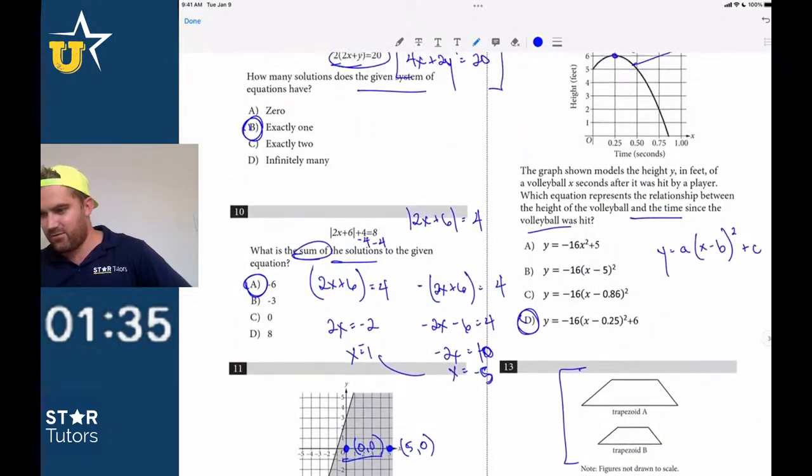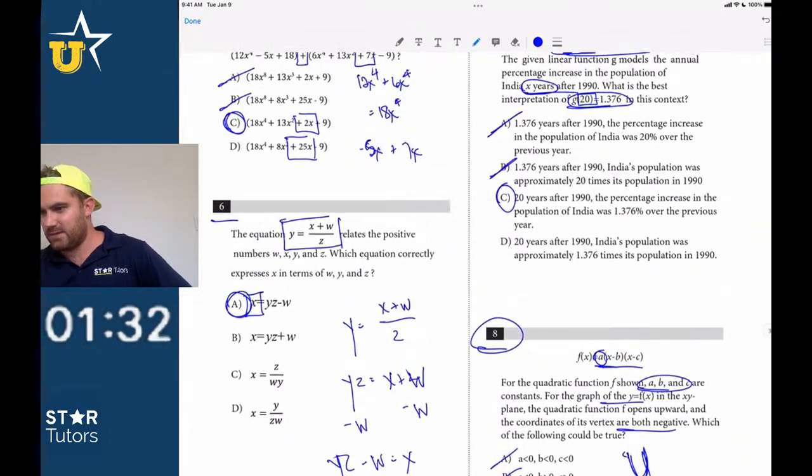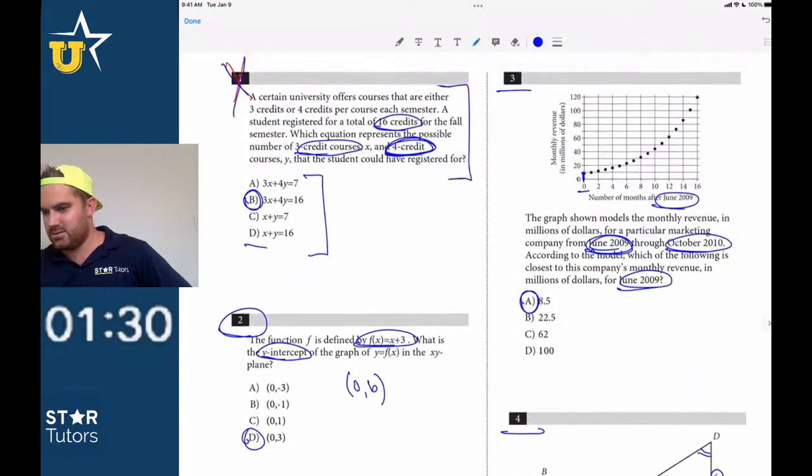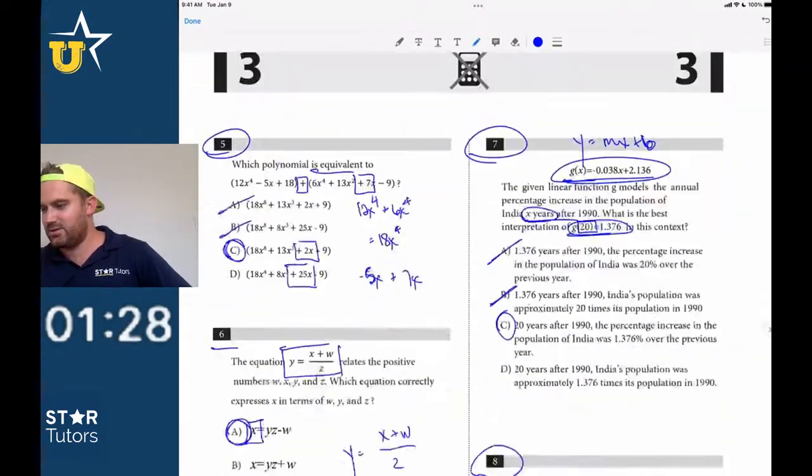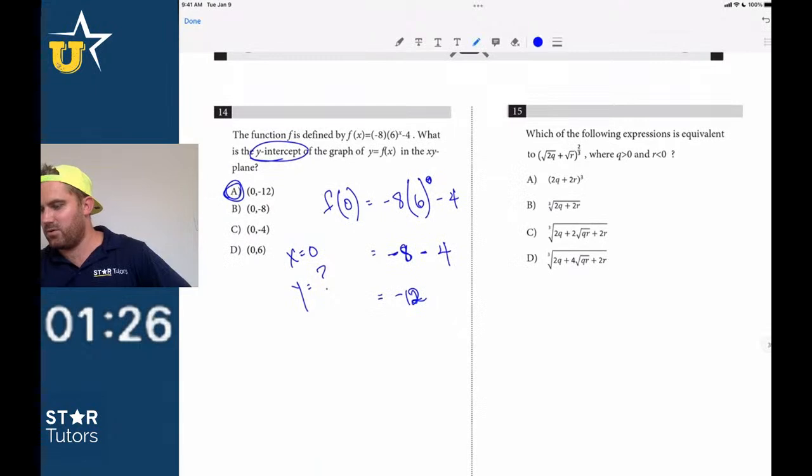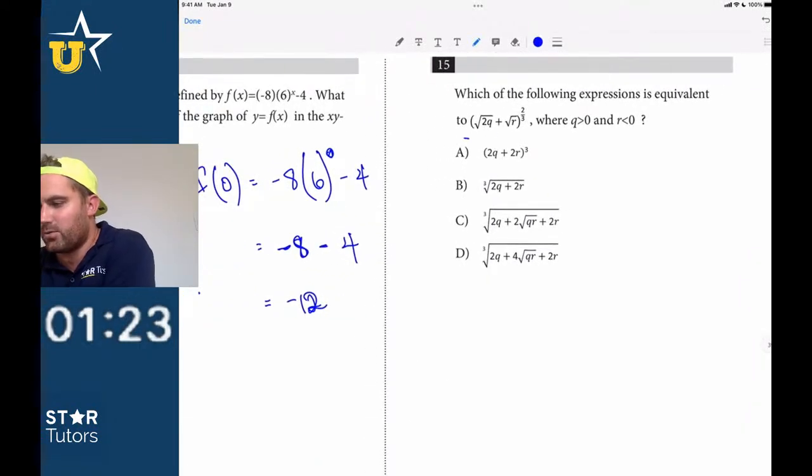For the first time in forever on these no calculator sections, my time is actually decent. I haven't talked too much, hopefully. These ones have been relatively straightforward. So just be really careful on this one, right?